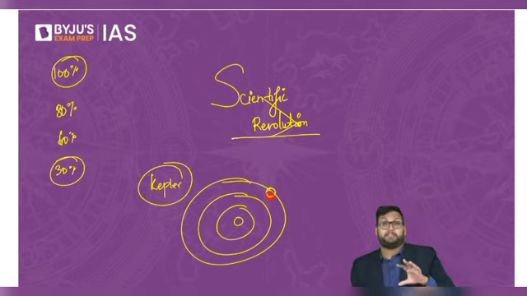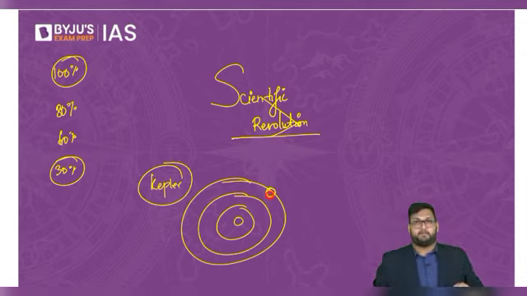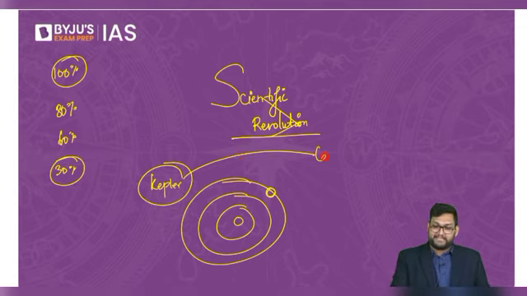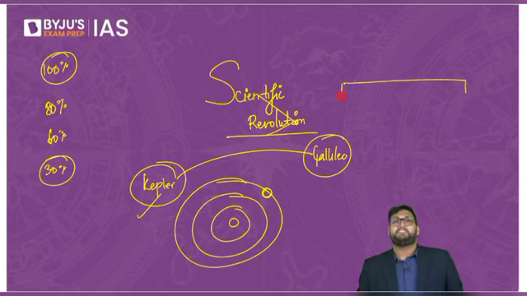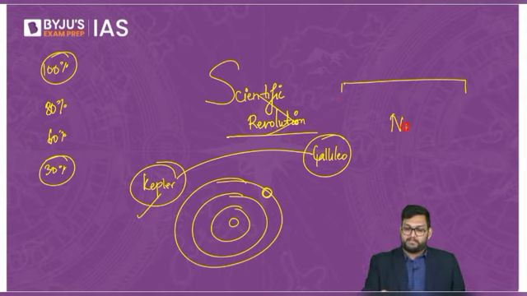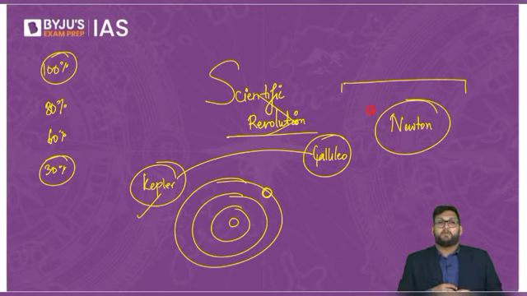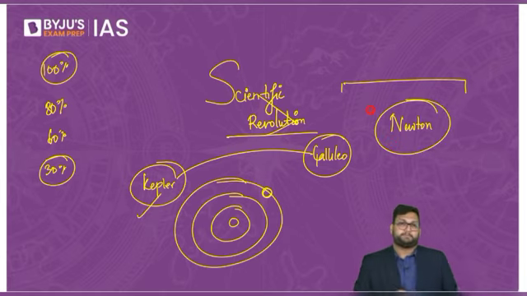Now, Kepler's theory needed to be proven. So what happens is that Galileo proves it, which in turn led to the rise of modern sciences, and there is a person who still haunts a lot of engineering students, which is Newton.